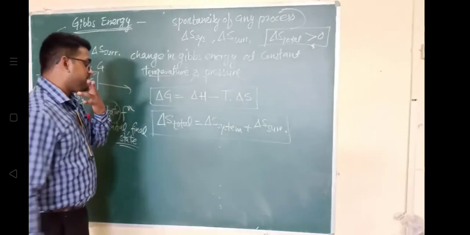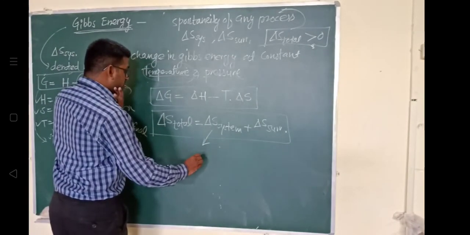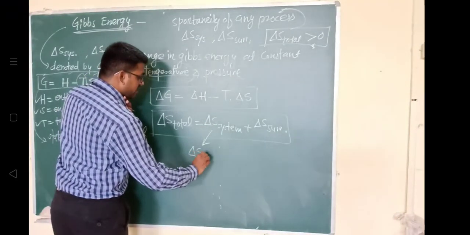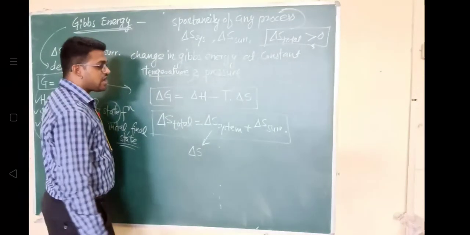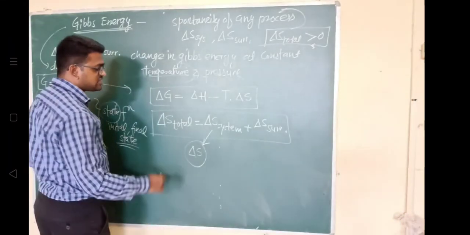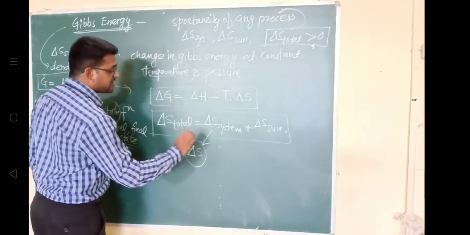From here on we will not write delta S system every time; we will simply write delta S instead of change in entropy of a system.